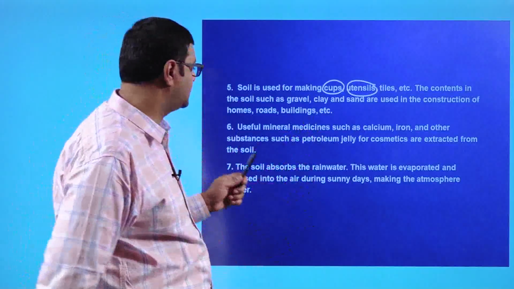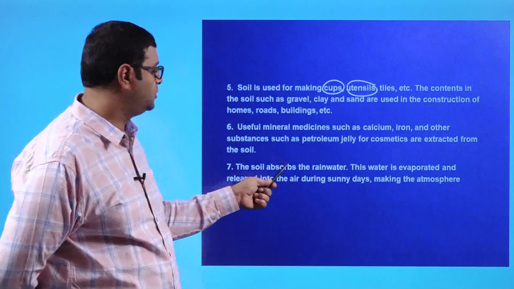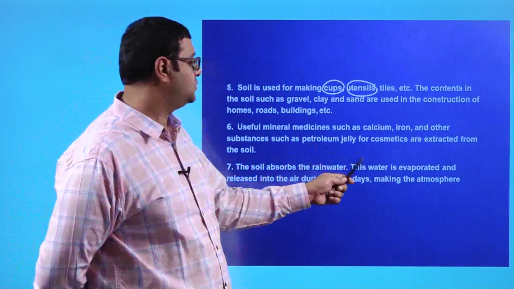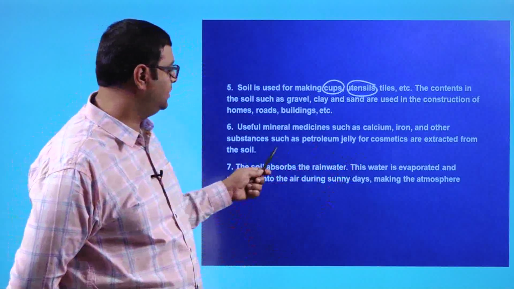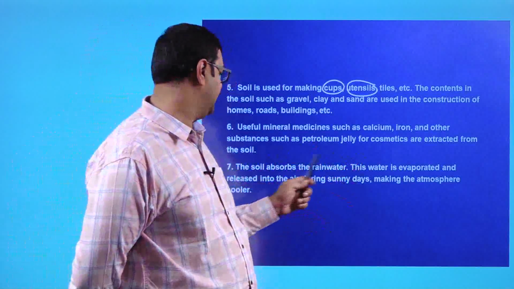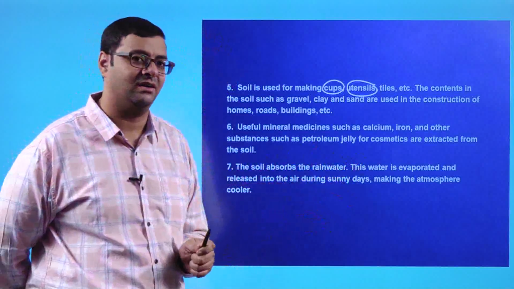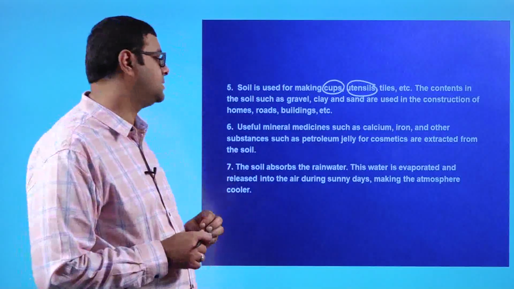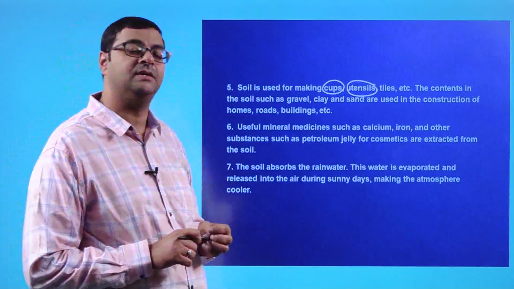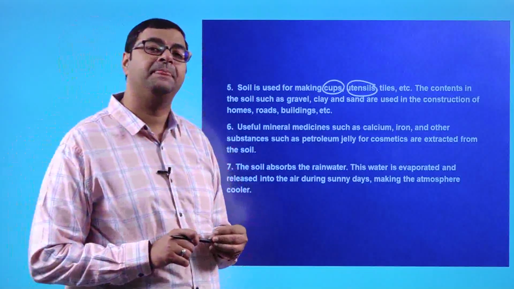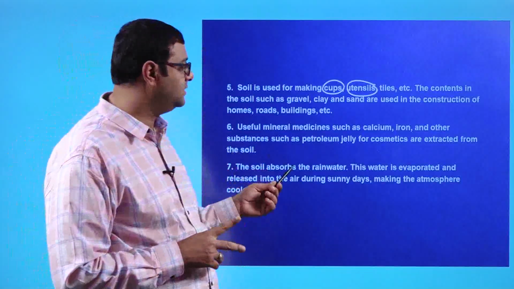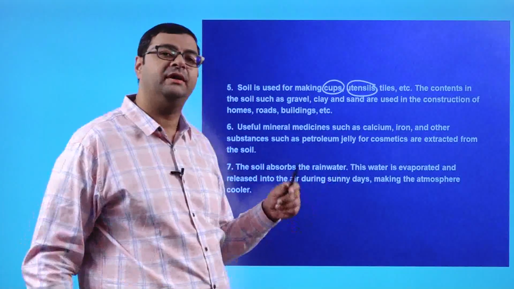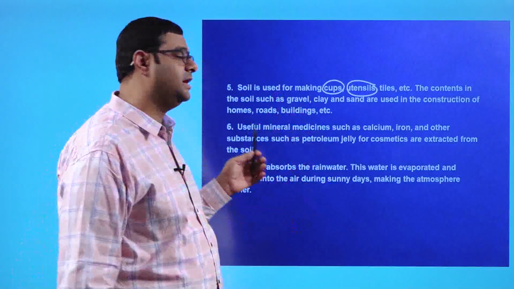And then the last point here is that the soil absorbs the rainwater. This water is evaporated and released into the air during sunny days, making the atmosphere cooler. This is very important. Soil is absorbing the rainwater, and this water is evaporated back into the air.